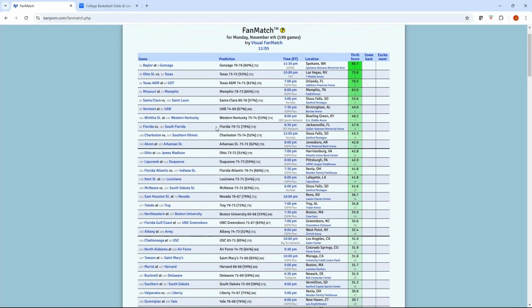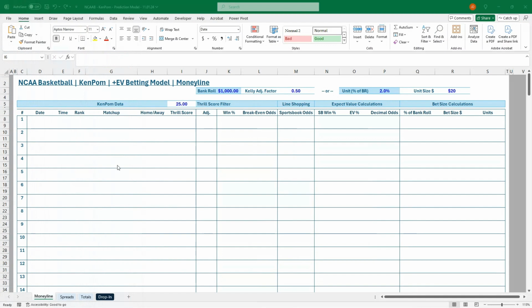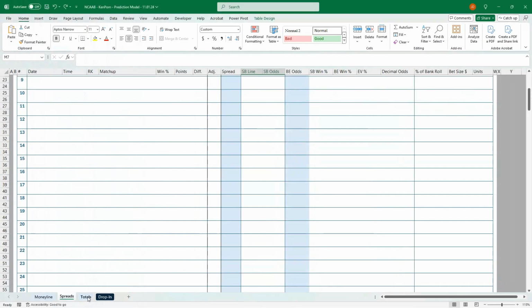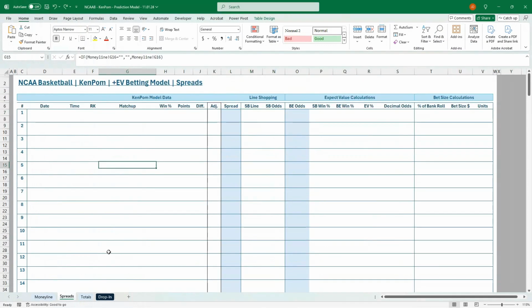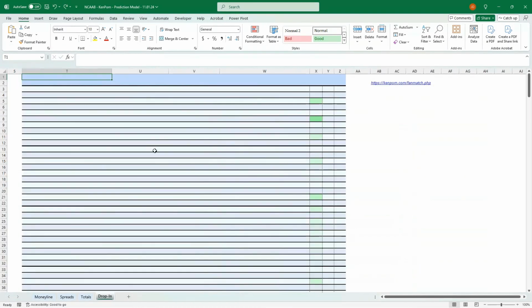I think it's a great platform. Obviously, having all this data is great, but being able to take it and make sports betting decisions off of this, you need a little bit more. So I'm going to drag that over and show you a similar look to what some of my recent sports betting models have been, where we've got the Moneyline, spread and totals tabs, and we've got a drop-in tab.